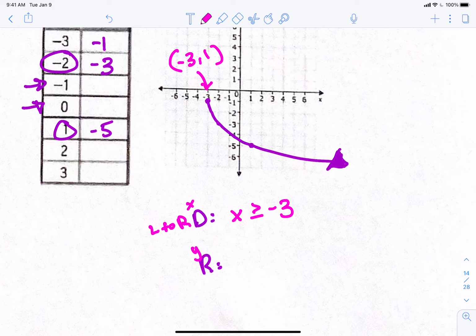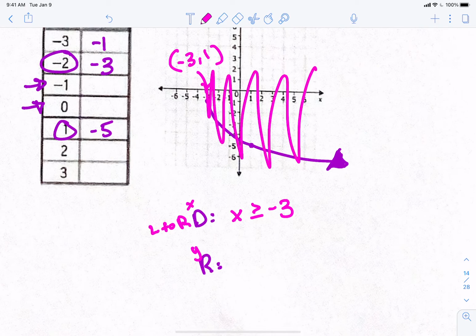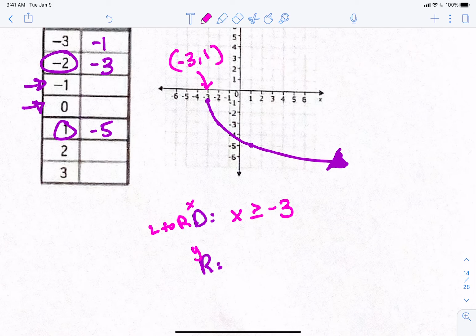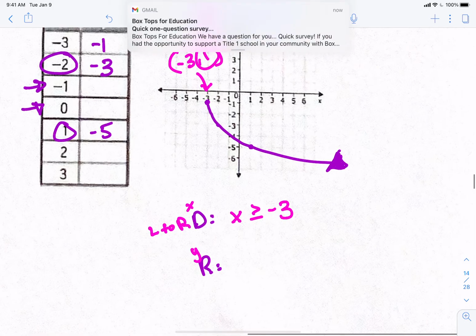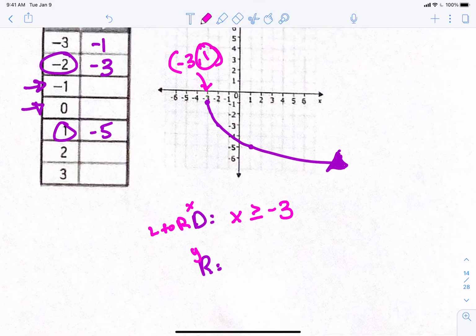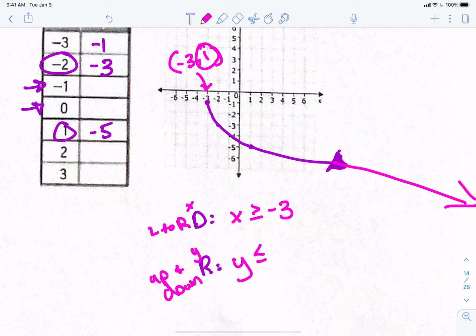Do you guys see why he's greater than or equal to negative 3? He is all the x's that are to the right side of negative 3. Now, the range is the y coordinates. The y coordinates are going to have to do with 1, and they go up and down. Will he go up forever? No. Will he go down forever? Yes, slowly, but he will go down forever. So the y's are going to be what? Y is less than or equal to negative 1.